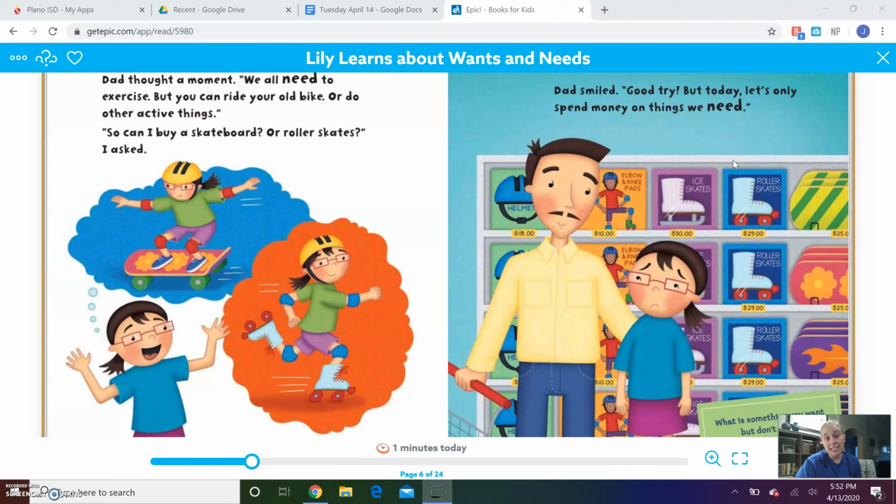So her dad wants Lily to exercise more, but does she need a skateboard and new roller skates to exercise, or does she want them?